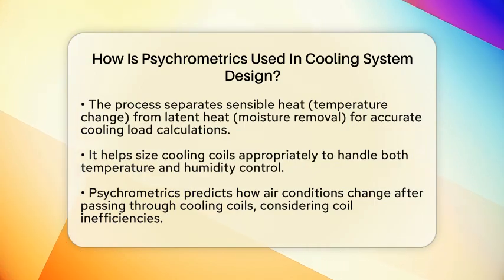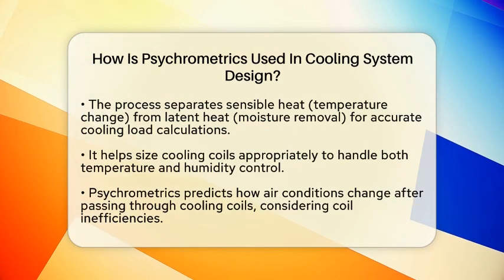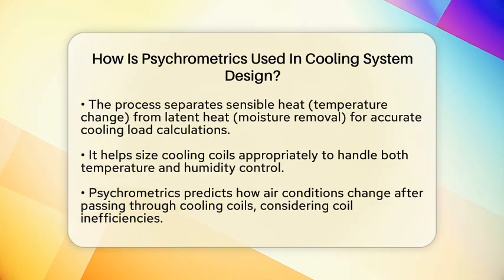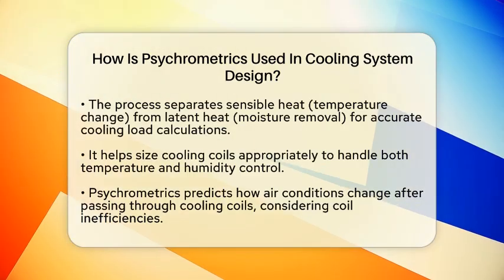Next, psychrometrics helps calculate cooling loads. It separates sensible heat, which changes the air temperature, from latent heat, which involves moisture removal. This is important because cooling coils must be sized to handle both. If they only remove heat without dehumidifying, indoor humidity might rise, causing discomfort. Proper analysis ensures the system can do both effectively.